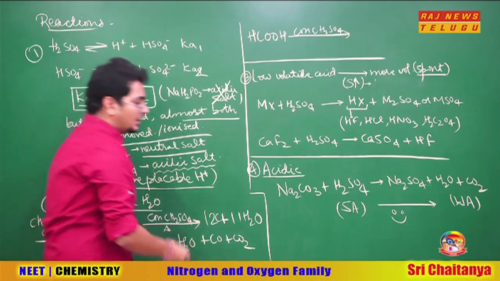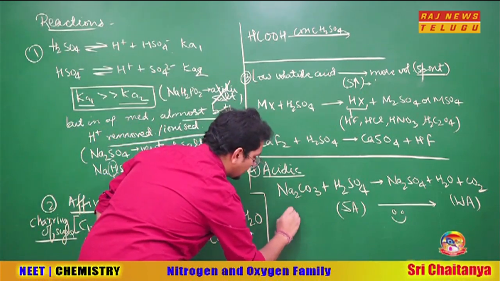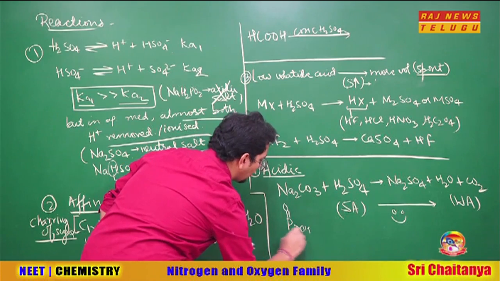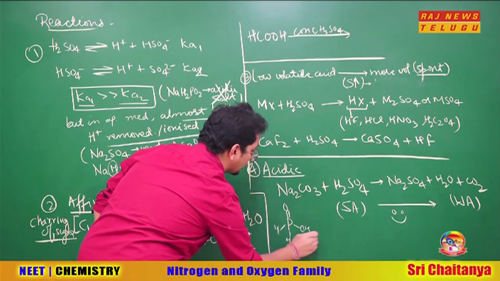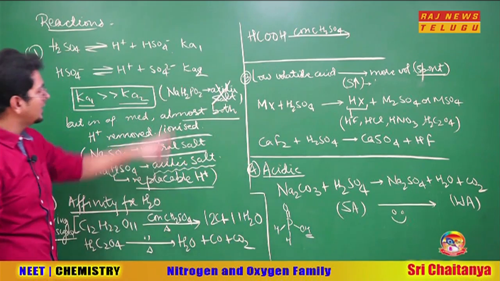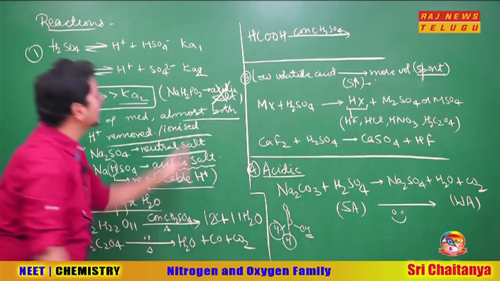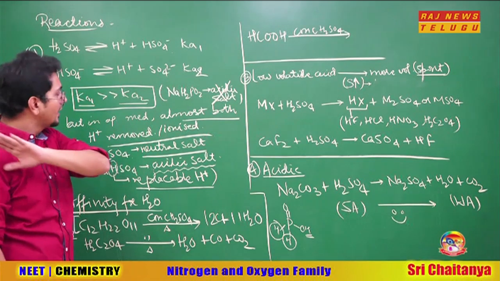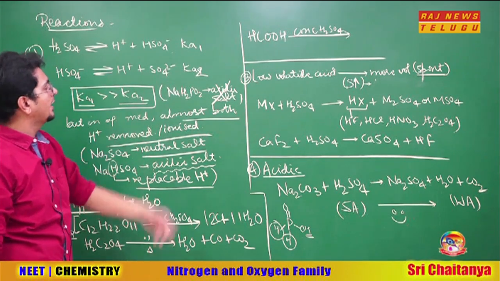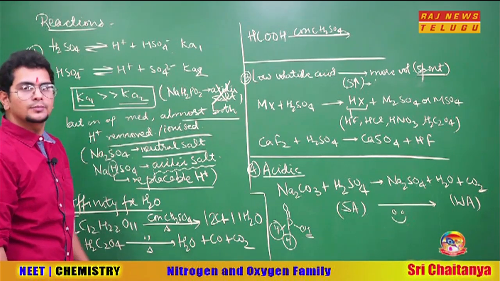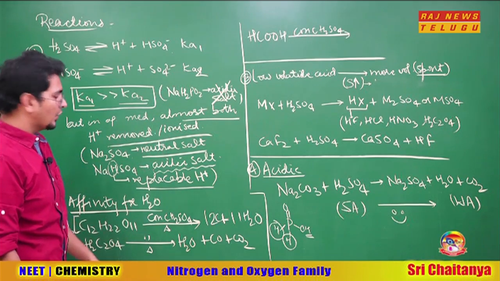If you see properly, the structure of H3PO2 is P double bond O, OH, H, H. So only one replaceable H+ was there. That is already replaced. The two hydrogens you are seeing over here are the reducing hydrogens. They cannot be replaced. They are not acidic hydrogens. So it is not an acidic salt. So this kind of logic you can work here.